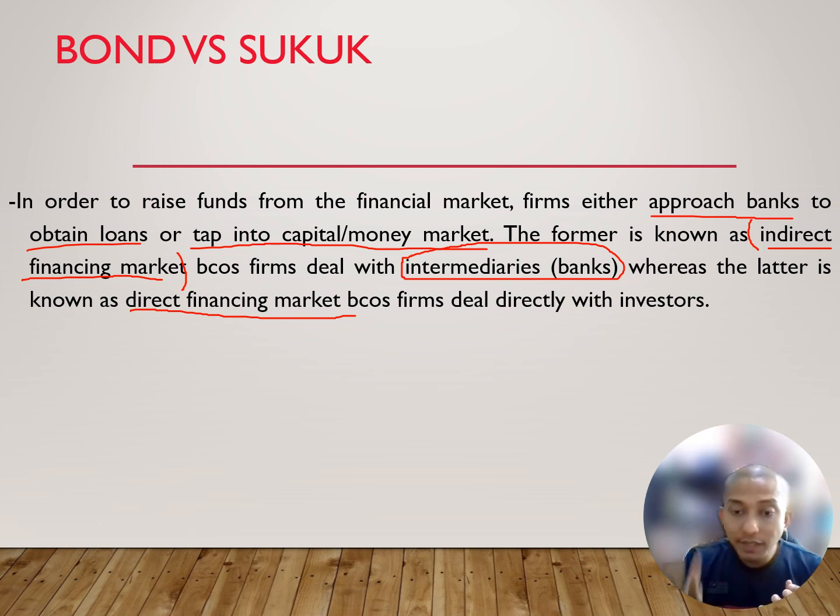Can a bond be traded? Yes, a bond can be traded in the capital or money market. But the company that issued the bond itself didn't go to the money market. They issued directly to the investor. Say the investor needs 6 months to receive principal plus interest. But if they don't want to wait until 6 months, and need cash after 2 months, they can sell their bond in the money market. Don't get confused. That is basically a bond.